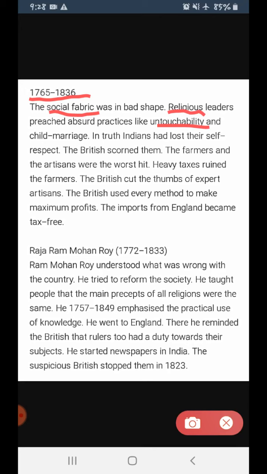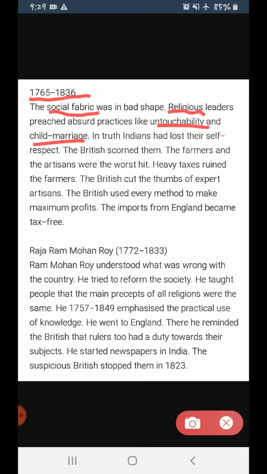So the Brahmins or the Kshatriyas would not keep any connection with these untouchable people, the low rank people. They considered themselves superior in the society. And religious leaders also practiced child marriage. Child marriage means marrying before the correct age.